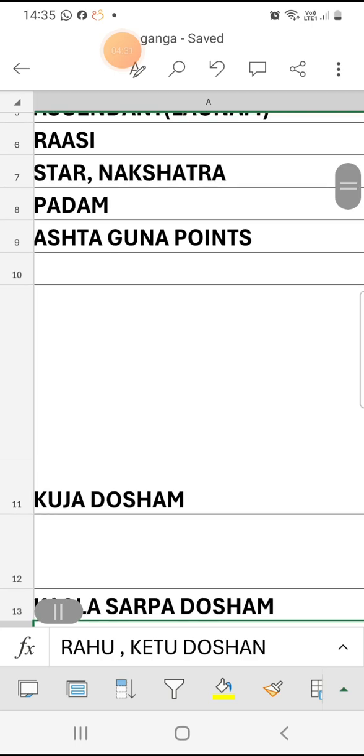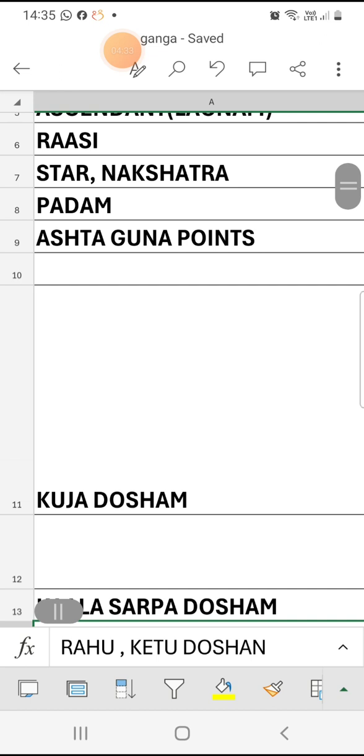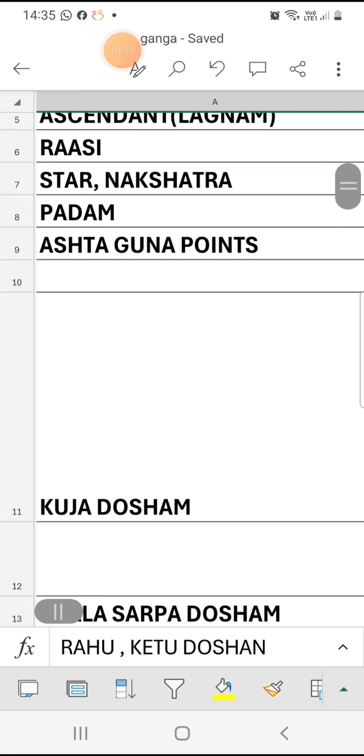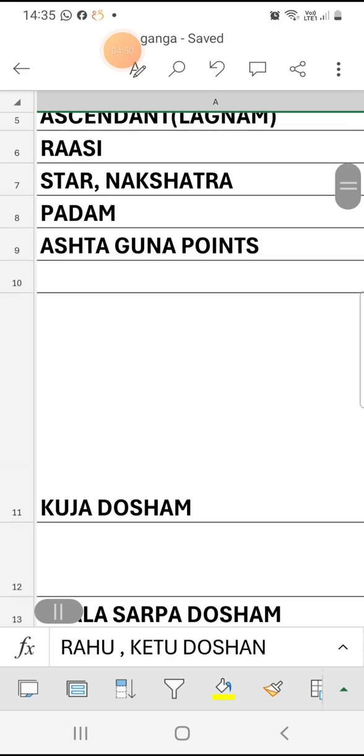Next is Ganakotami: Manushya, Deva, Rakshasa Ganas. That way 6 points will be given. Then next, Rasi Graha Maitri, 5 points will be given. Every Rasi has a planet. If the boy's Rasi is Dhanu, the planet is Guru, Jupiter.